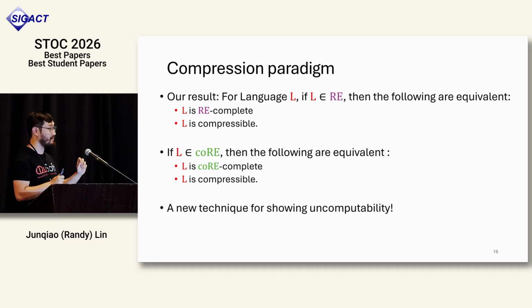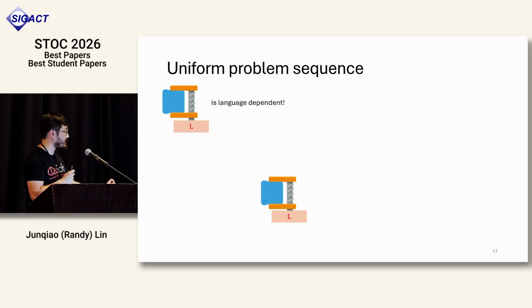This is actually proven using some Kleene's recursion trick that's based on the original MIP star equals RE theorem. And this could be a new technique for showing a bunch of uncomputability problems outside of this MIP star, MIPco model. So just to emphasize a little bit more of this compression algorithm,